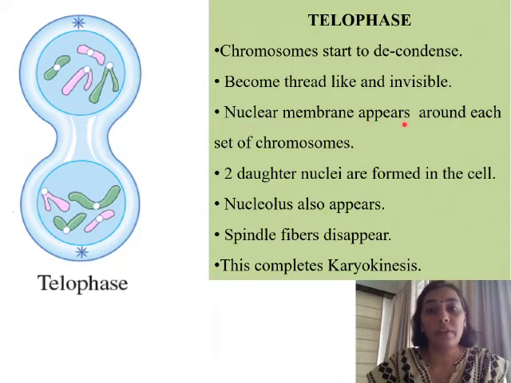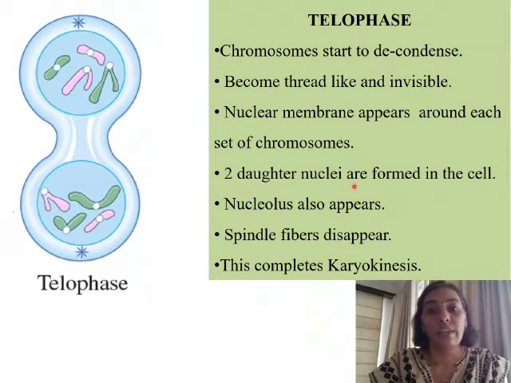Nuclear membrane appears around each set of chromosomes. So we had studied that during prophase and metaphase, the nucleolus and the nuclear membrane had both disappeared. So now the nuclear membrane starts to appear around each set of chromosomes. Here you can see the nuclear membrane which has appeared over the two sets of chromosomes.